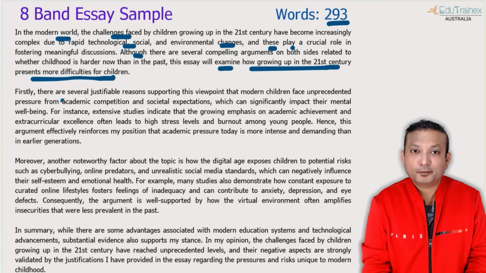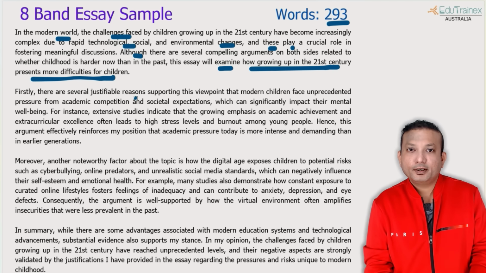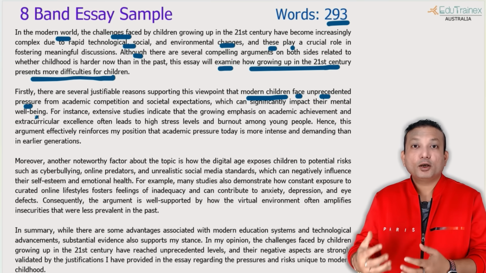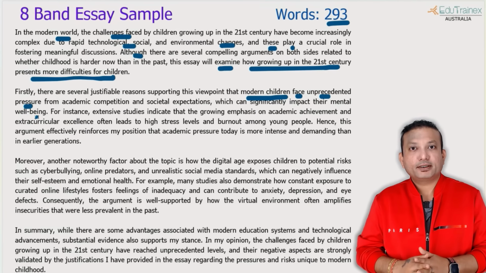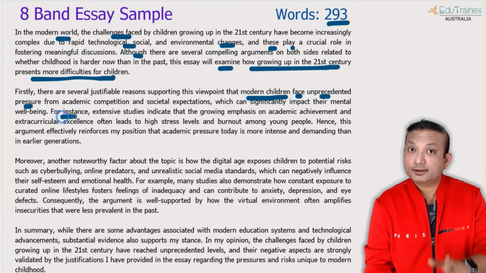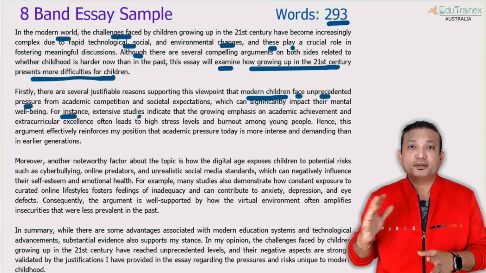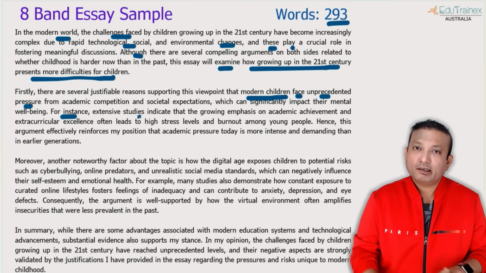Now if you see the second and the third paragraphs, firstly, several justifiable reasons supporting this viewpoint that modern children, adjective, noun, verb, unprecedented pressure, again adjective, verb, adjective, noun, sorry, from academic competition and social expectation, then I put a comma, put a subordinate clause, which can significantly impact the mental well-being and cause anxiety. You can expand it further as well. For instance, this is the example, very important. And don't talk about the survey conducted in 2003 or 2005 in America or University of Washington, not required.